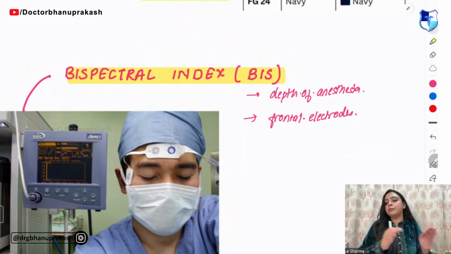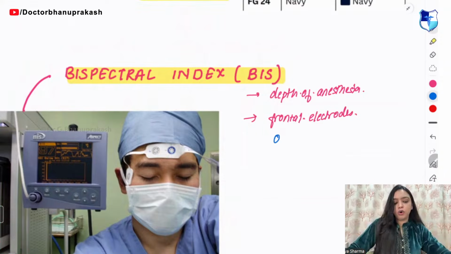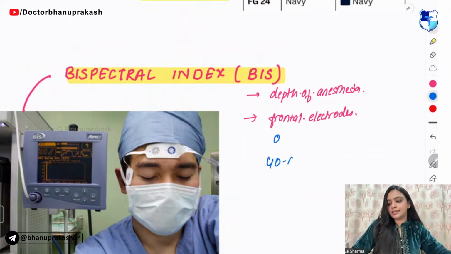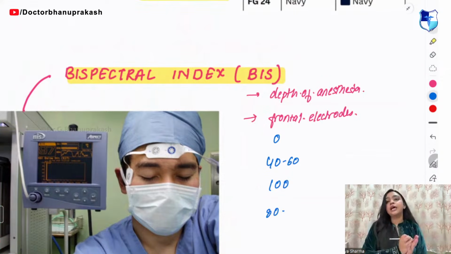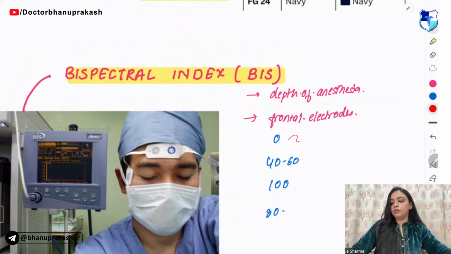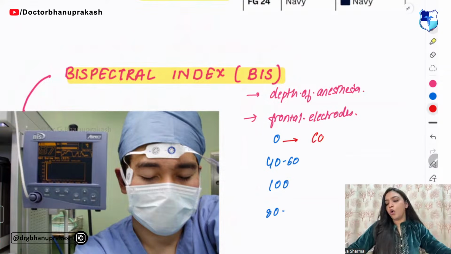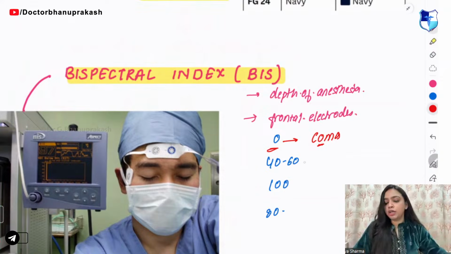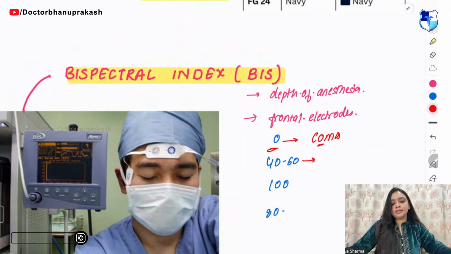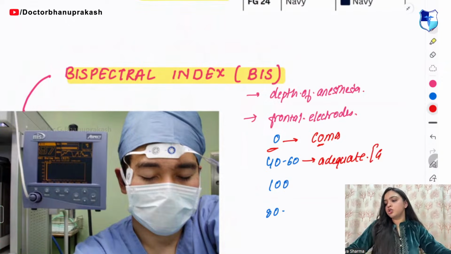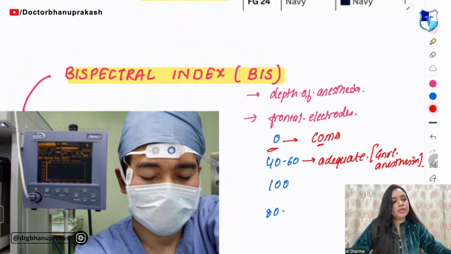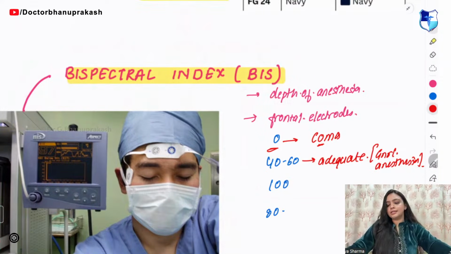Now, what are the parameters you have? 0, then 40 to 60, 100 and 80. Tell me, 0 is for what patient? 0 is for a comatose patient. So remember, O say O: coma means 0. 40 to 60 is adequate for general anesthesia.